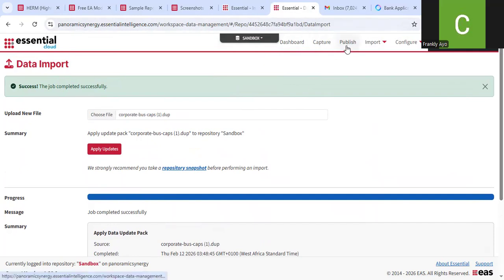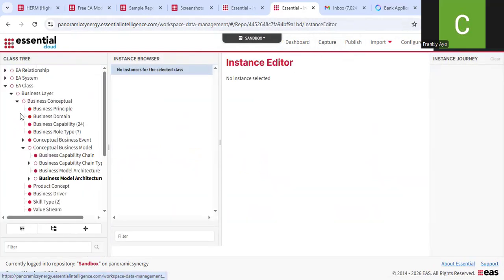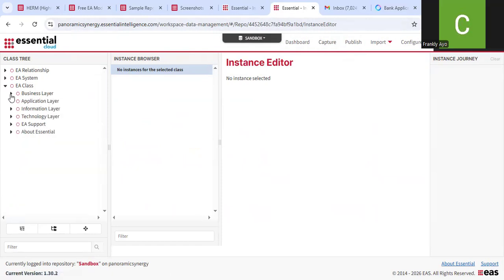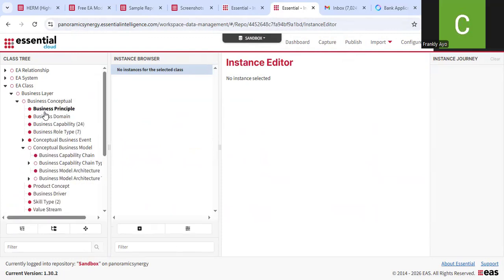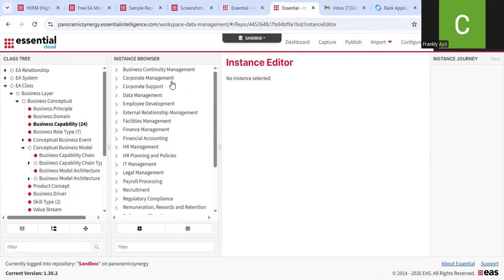If I come over to Capture now, and I click on, so even though we don't have our process model yet, we've not added any process model, you can see now our business capability. You can see we have 24 instances here.